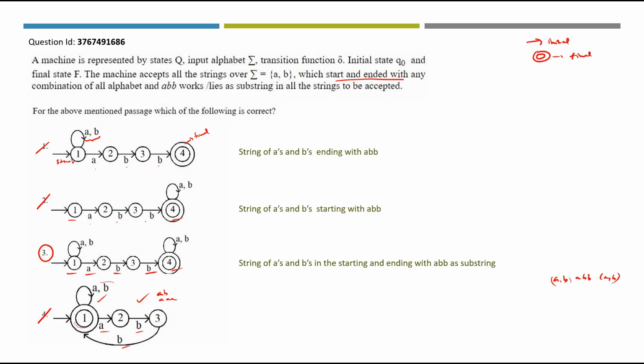If I say only A's, it will be accepted because they have made the initial state as the final state. So this will not work for this particular passage. Strings of A's and B's in the starting and ending with ABB as substring is fine, but this accepts empty strings without ABB also, or it will accept any string that is without ABB also. So in that case we are ruling out option 4.